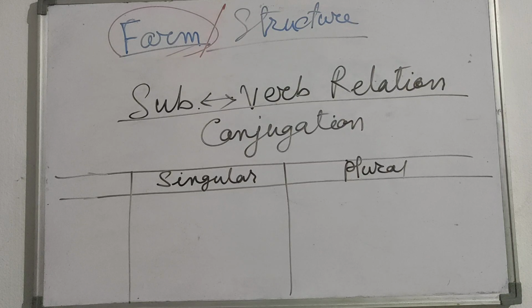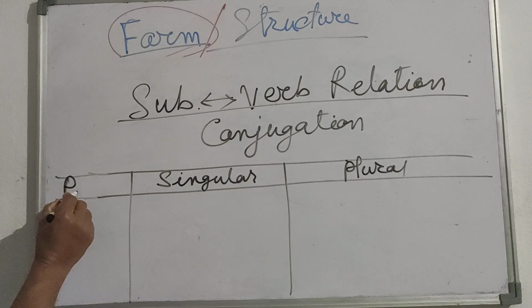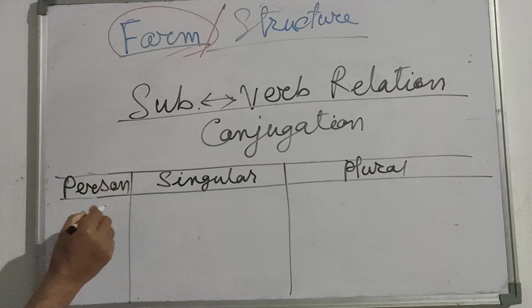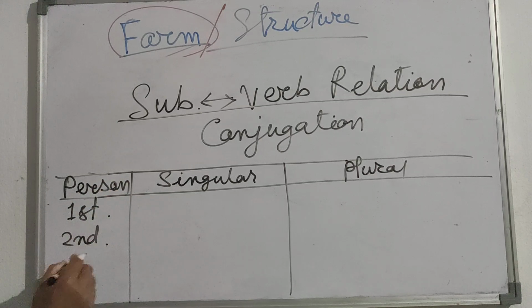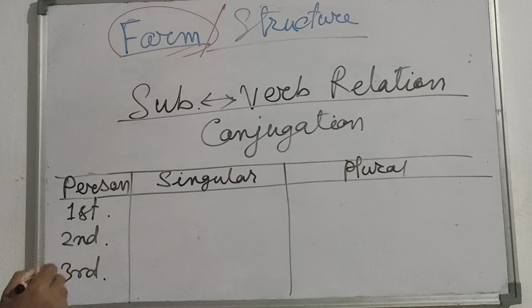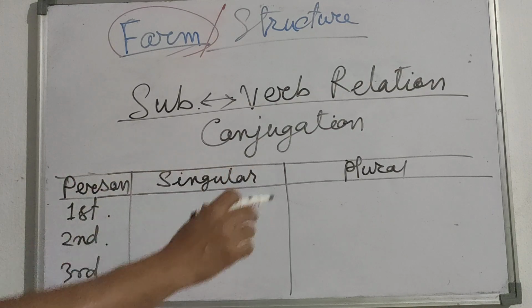And for every subject, the doer of the action, there are generally three persons. This is called person: first person, second person, and third person. Okay, these are the three persons, singular and plural.